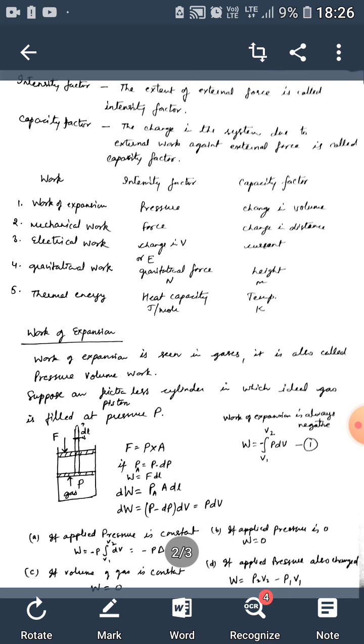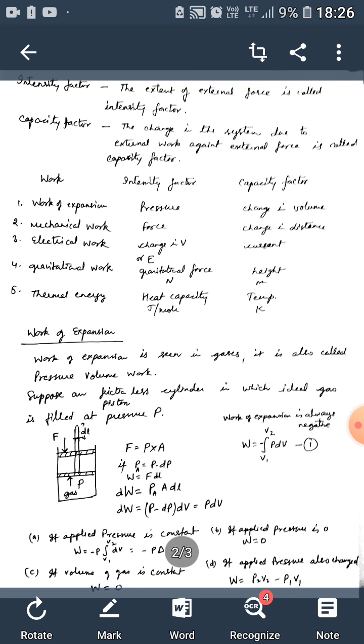Then we will study the work of expansion in gas. Generally in thermodynamics, work of expansion is seen in gases because the volume of gases changes frequently, and it is called pressure-volume work.